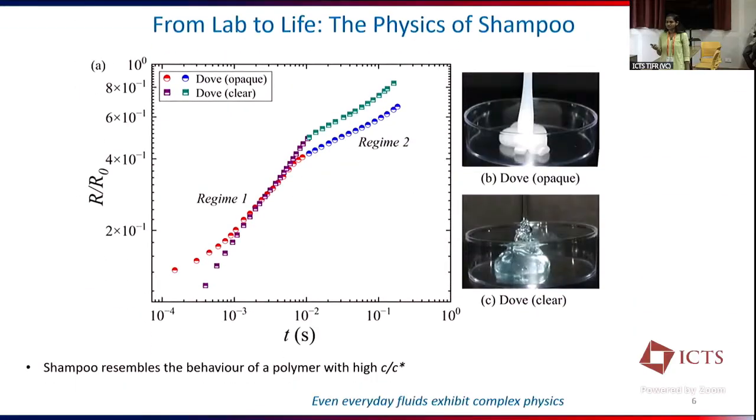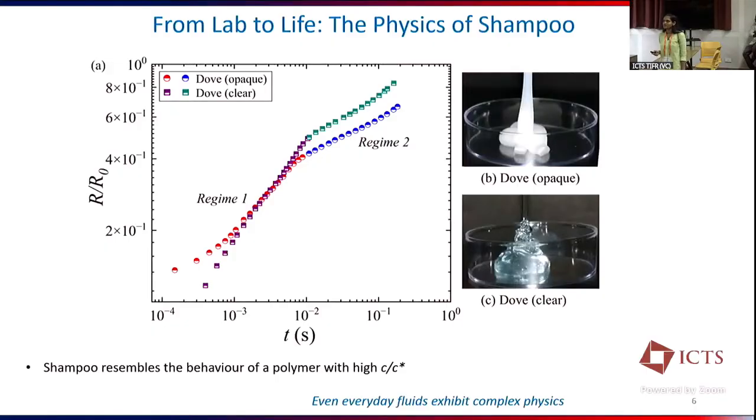Now this was about all the lab-made fluids. To see if we can observe such behavior in our daily used products which contain polymer, we performed experiments with shampoo. We considered the opaque and clear versions of the same brand, and we observe similar dynamics, regime 1 and regime 2, and the power law exponents are also comparable to high C/C* polymer solutions.